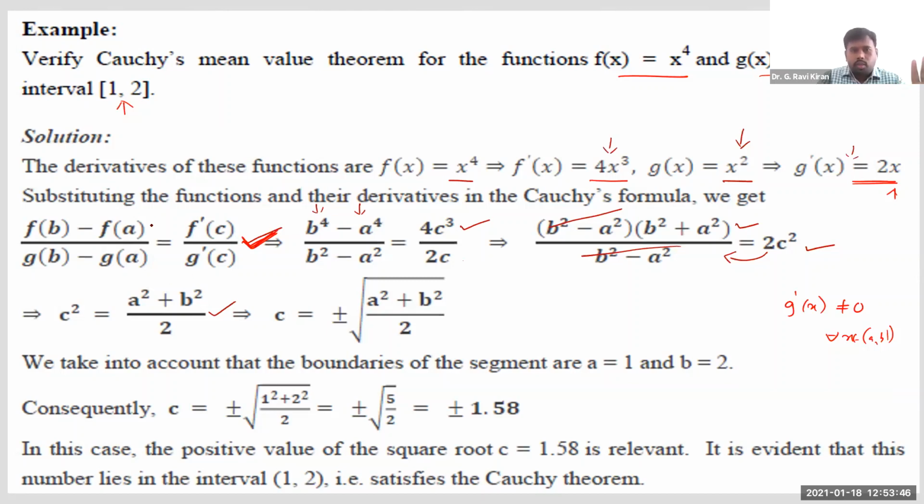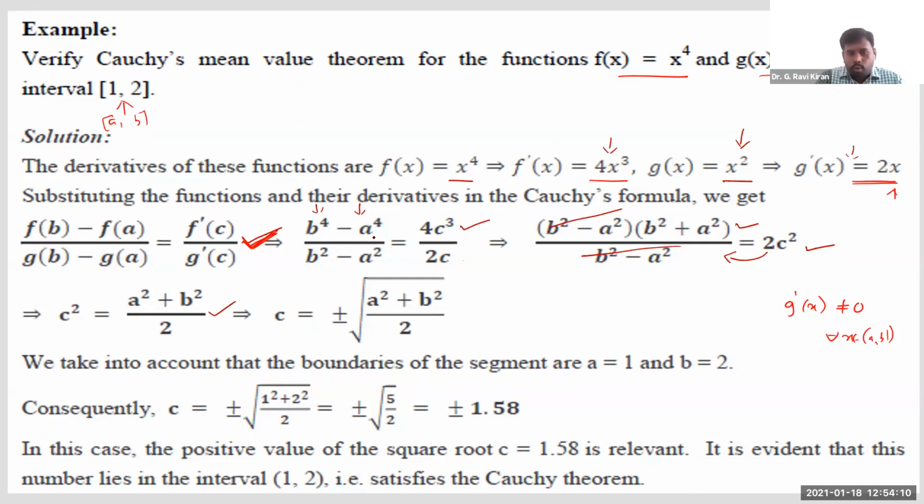Now let me just continue this. What happens? Let us see. Can we find such C or not? To verify that, for my convenience, I'm proceeding with a and b as they are. Later we can substitute a is equal to 1 and b is equal to 2. Right? Now see, if you substitute x is equal to b in f of x, it is b power 4 minus a power 4 because f of x is x power 4.